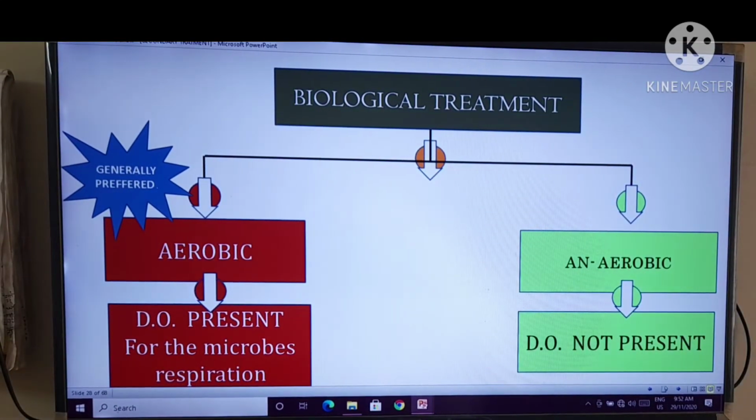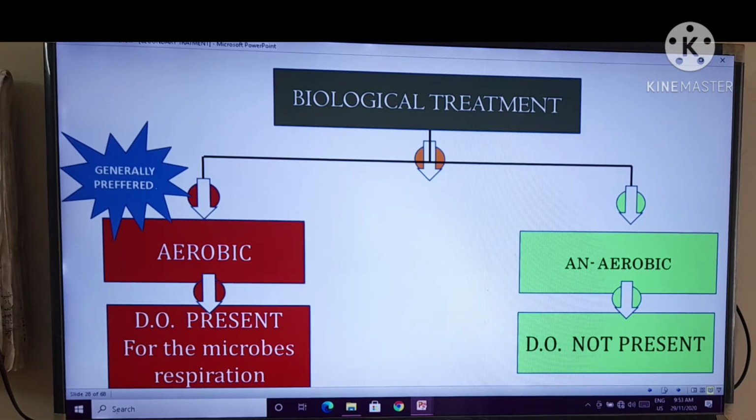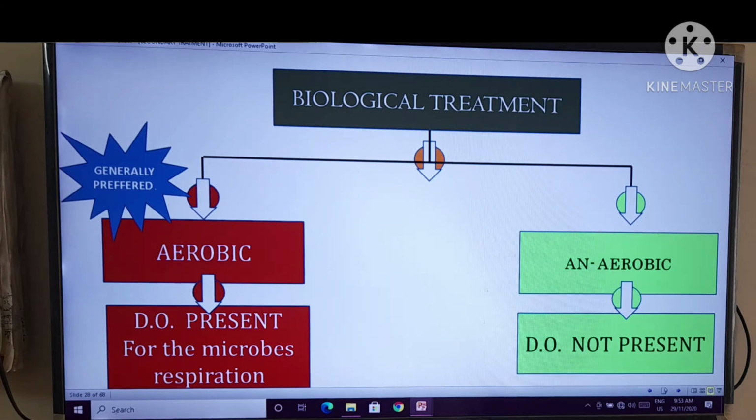See the biological treatment chart or this tree diagram. Here the biological treatment process depends on aerobic and anaerobic processes. The aerobic process depends on DO presence for the microbes' respiration. It depends on dissolved oxygen, which is generally always the preferred method. And in the anaerobic process, dissolved oxygen, that is DO, is not present, right?